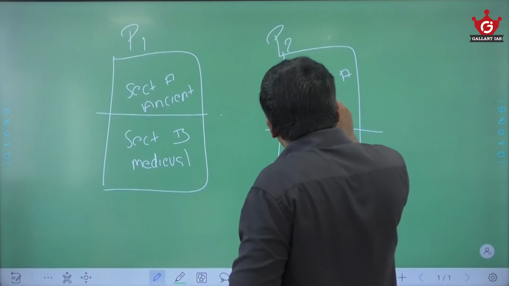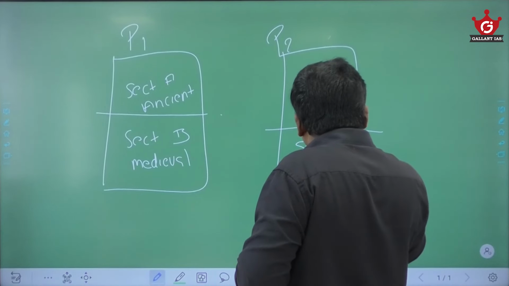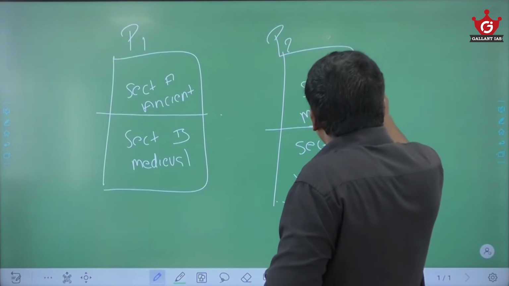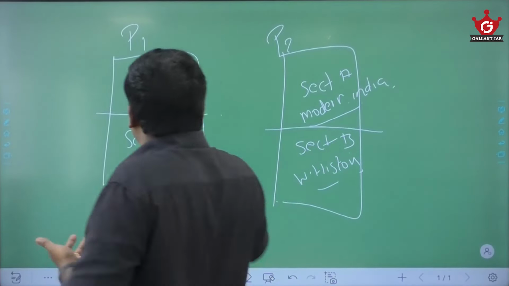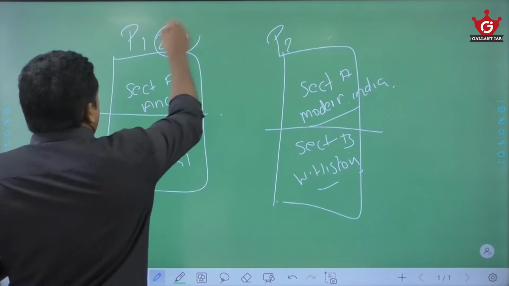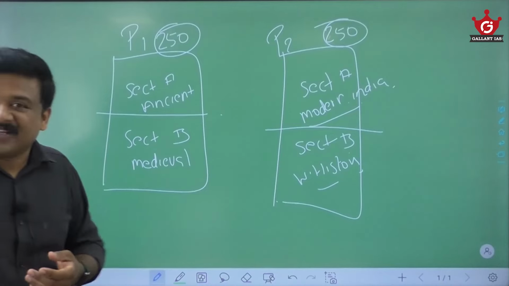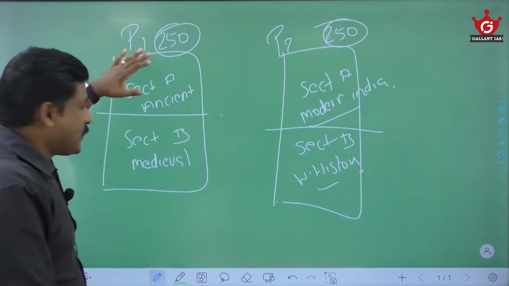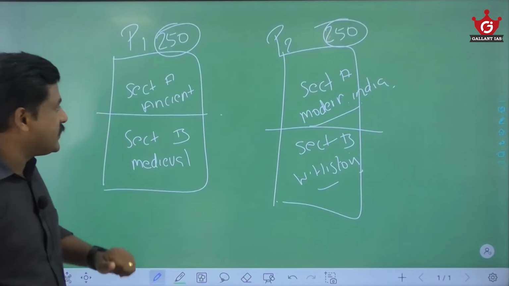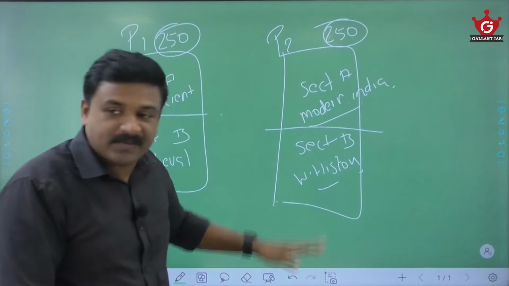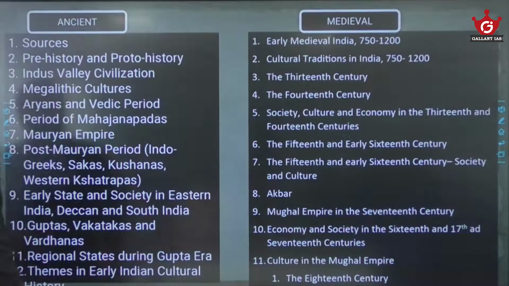Here section A is modern India and section B is world history. Okay, this is modern Indian history, this is world history. And of course we know that each paper, like other optionals also, carries 250 marks. This paper 1 carries 250, paper 2 also carries 250 marks. Section A is ancient India, section B is medieval India. Here section A is modern India, section B is world history. You understood this, na?